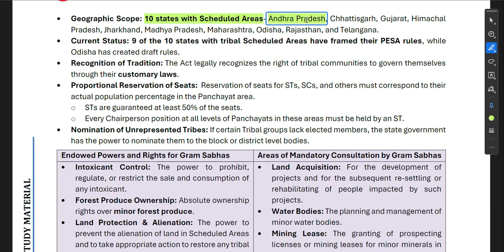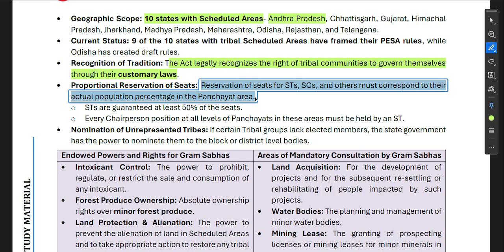Current status: 9 of the 10 states with tribal Scheduled Areas have framed their PESA rules, while Odisha has created draft rules. Now, recognition of tradition. The Act legally recognizes the right of tribal communities to govern themselves through their customary laws. You all know that tribals have their own customary laws, so this Act is trying to protect their culture and tradition by allowing tribal communities to govern themselves through their customary laws.